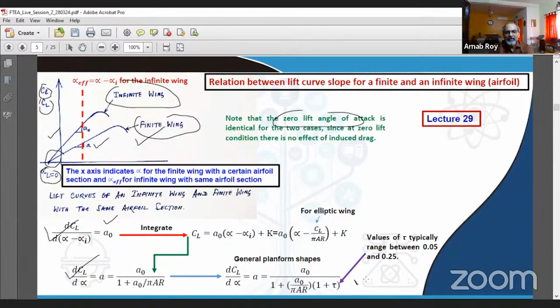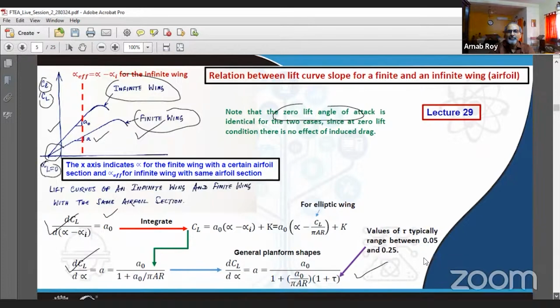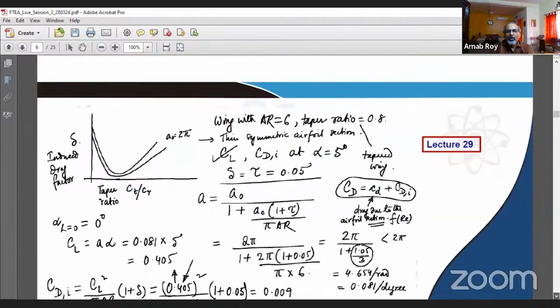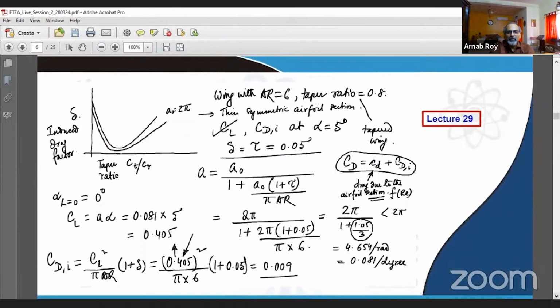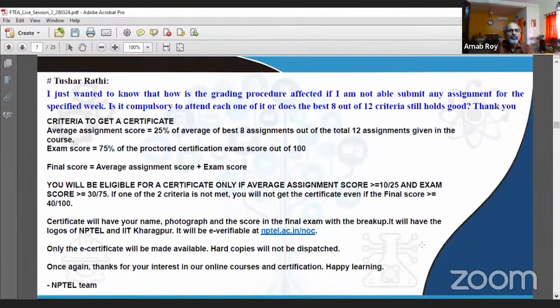And then this is the formula which we actually ended up using while solving that problem. And you may recall in the same lecture, we had solved another problem where the figures were slightly different, aspect ratio or taper ratio, etc. So if you look at this problem solution, again, we are considering this A0 value as a known fact. So with that, we move on to the next query from Tushar.